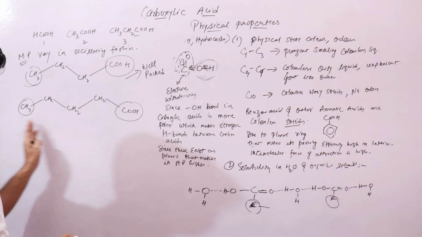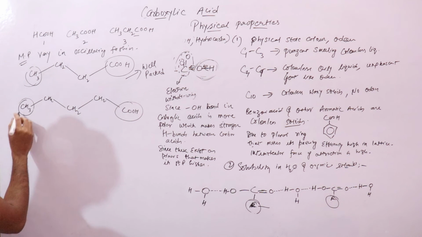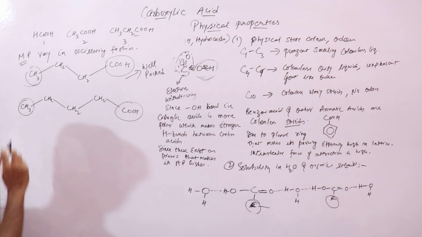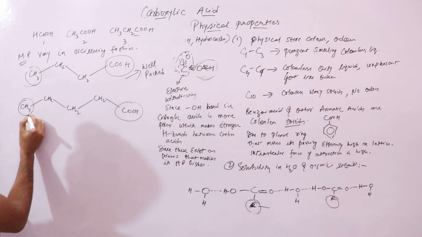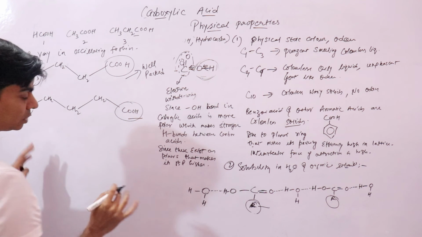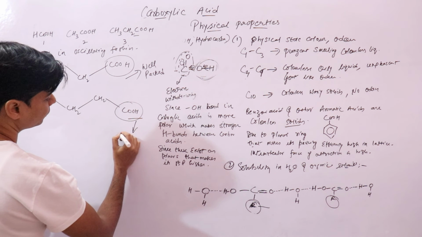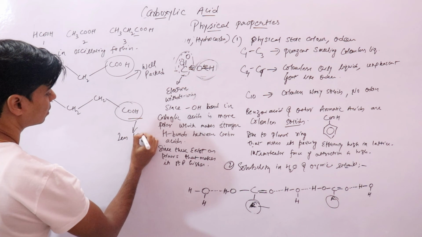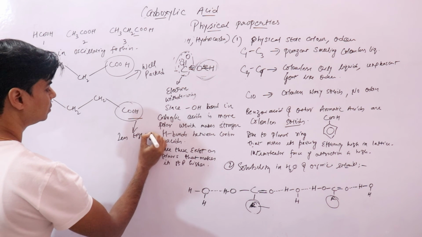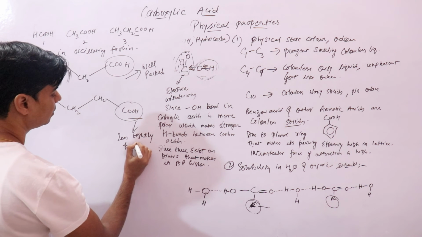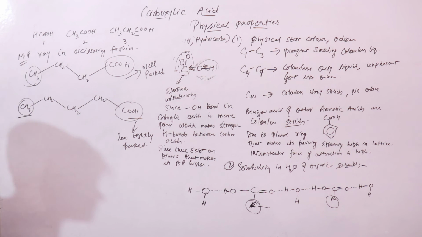And these carboxylic acids that have terminal groups on the same side, you can see the methyl group and this are on the same side, are less tightly packed, right?